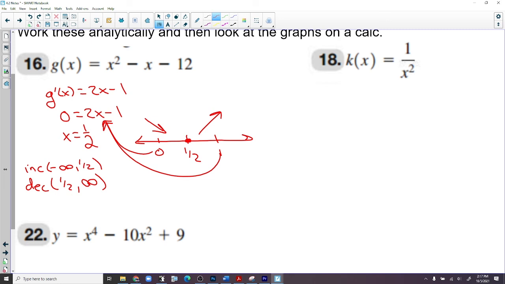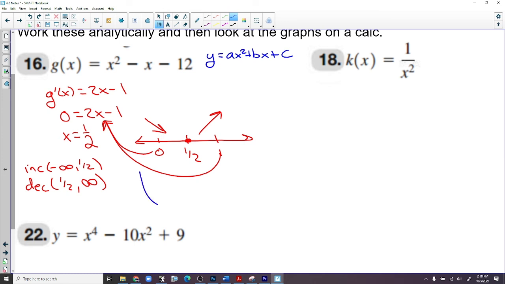But I got something kind of cool for you. If we take a parabola, ax squared plus bx plus c, do you remember how to find the x coordinate of the vertex? There's a tiny little formula for it. You guys remember? Negative b over 2a. Remember that? You did negative b over 2a and then took that and plugged it back in. That was your vertex. That was your point.